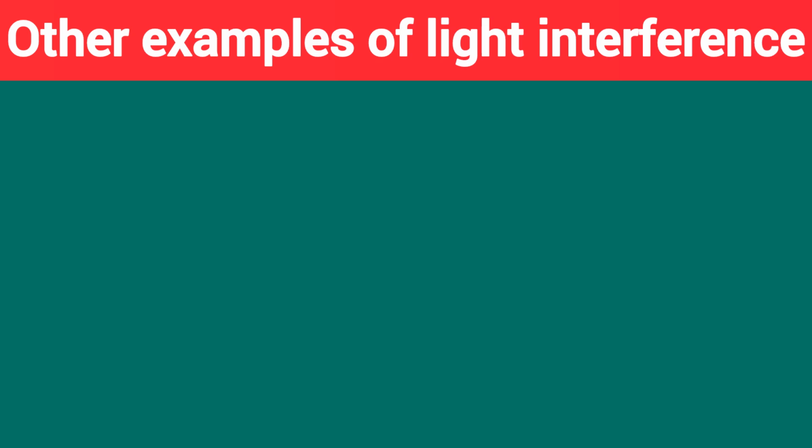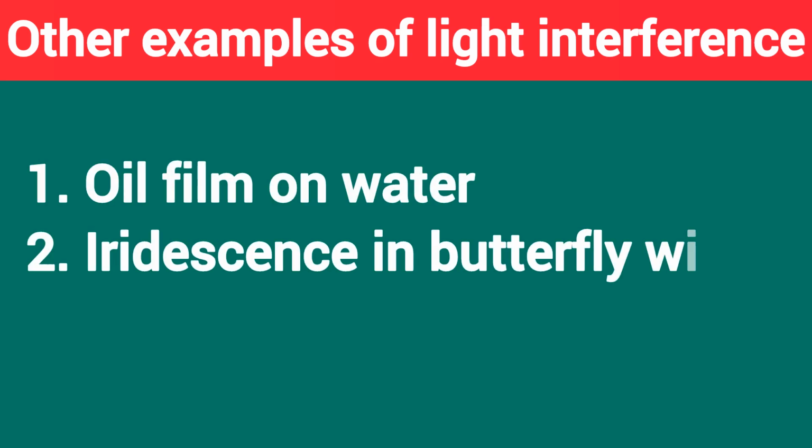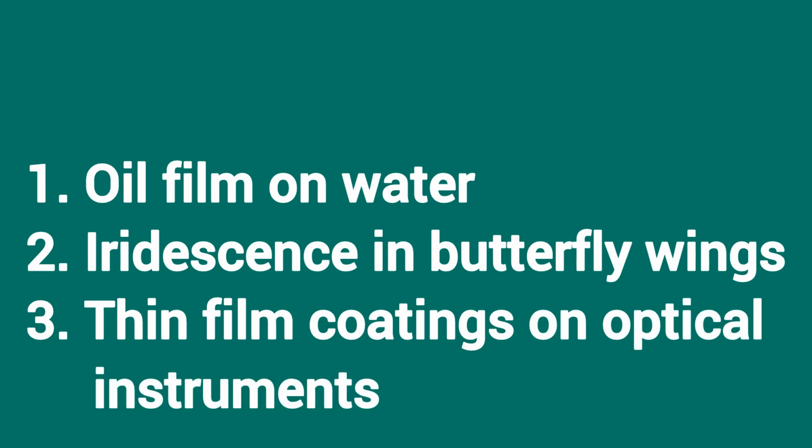Other examples of light interference: 1. Oil film on water. 2. Iridescence in butterfly wings. 3. Thin film coatings on optical instruments.